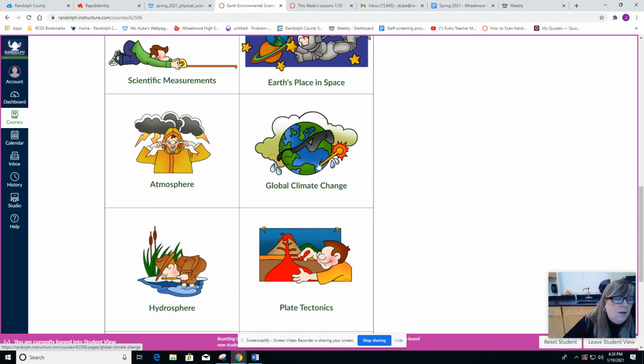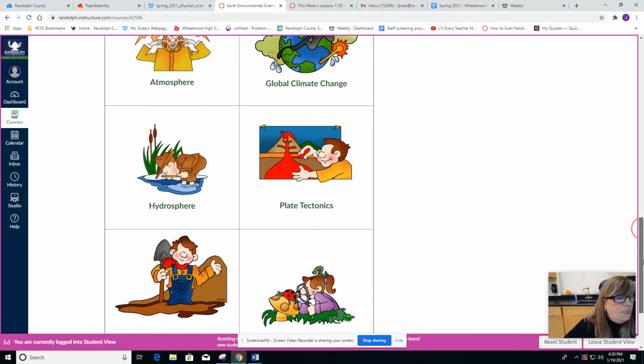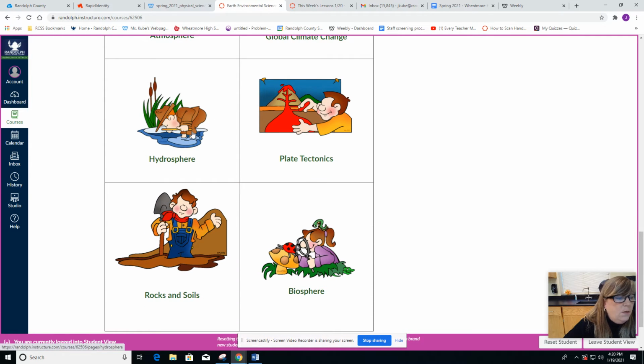And then we'll spend about a week on global climate change, a very important topic right now, something that's going on and affecting us and affecting your future and your children's future. So we'll spend an entire week on that. Then we'll spend several weeks on the hydrosphere, on the water.